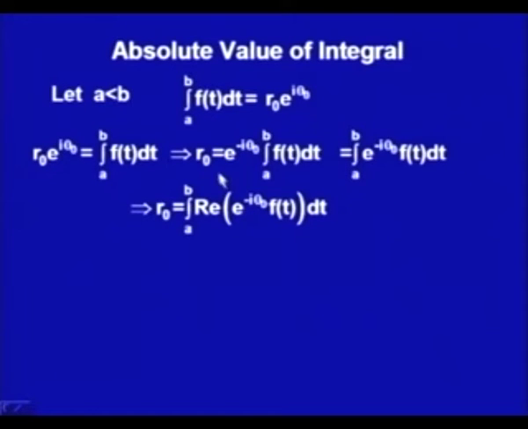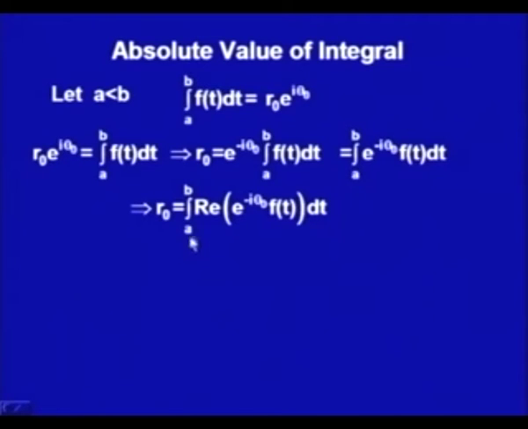So taking the real part on both sides, from the left hand side r naught is real itself, so the real part of r naught is r naught itself. From the right hand side, the real part of the integral from a to b of e to the power minus i theta naught f(t) dt, with the property we just did, we can write as the integral from a to b of the real part of e to the power minus i theta naught f(t) dt.